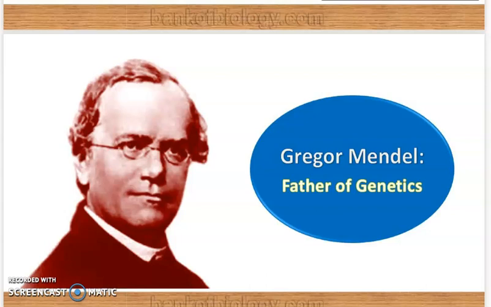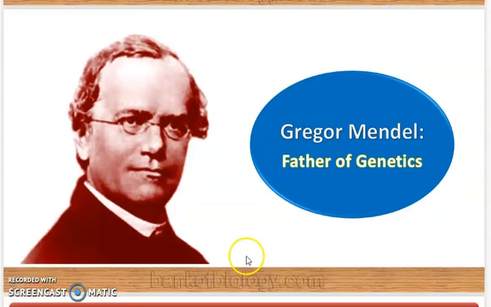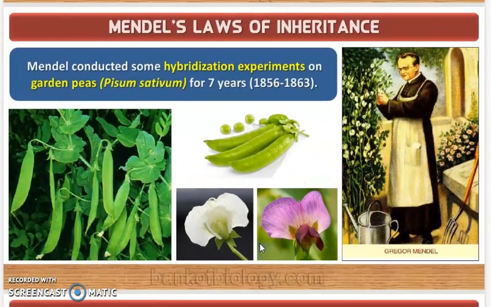During the mid 19th century, Mendel understood the way through which this inheritance happens. Gregor Mendel conducted hybridization experiments on garden peas, that is Pisum sativum, for 7 years, from 1856 till 1863. He conducted many hybridization experiments on garden peas.